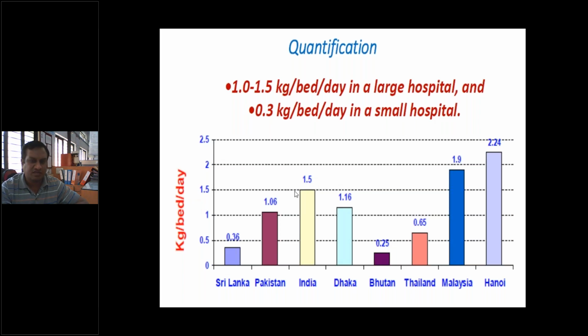So you can understand, if the metro city or the main cities are there, then in those metro or main cities, there are lots of hospitals or clinics available, and depending on the size of those hospitals, depending on the number of beds, these kgs can be calculated. So you can understand how many kgs, or indirectly in terms of tons, of biomedical waste is generated in the cities, and that should be treated on a daily basis.